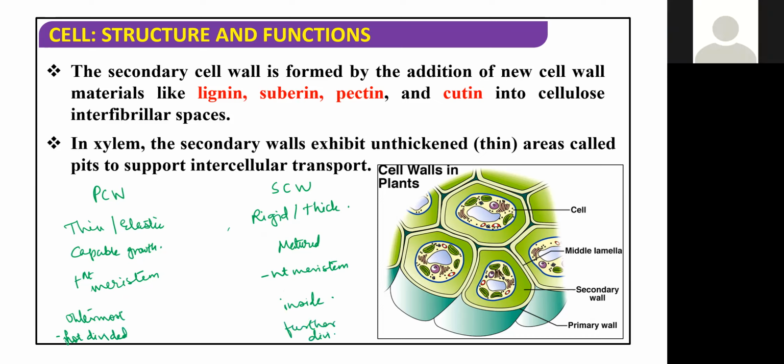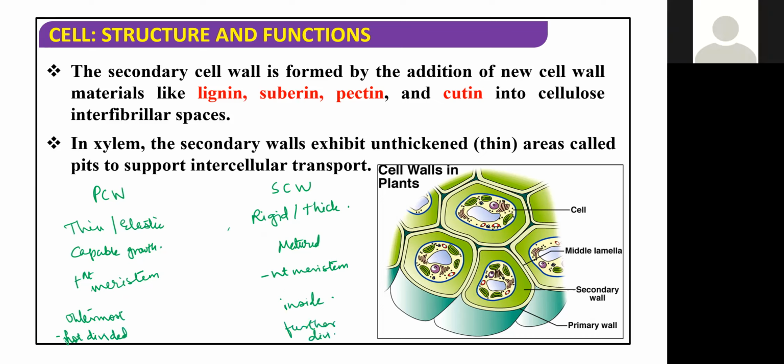The primary diminishes as the cell matures, and the secondary is not diminished. It is present in the mature cell. So those are the differentiating points between the primary cell wall and the secondary cell wall.